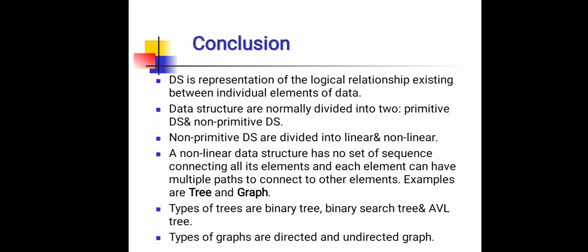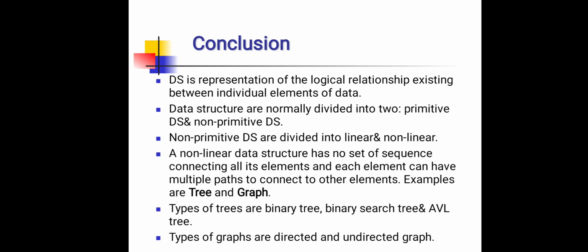So, we can conclude. In this presentation, we discussed data structure, nonlinear data structure and non-primitive data structure, tree and graph. Data structure is a representation of the logical relationship existing between individual elements of data. Data structures are normally divided into two, primitive data structure and non-primitive data structure. Here we discussed non-primitive data structures, and these are divided into linear data structure and non-linear data structure.